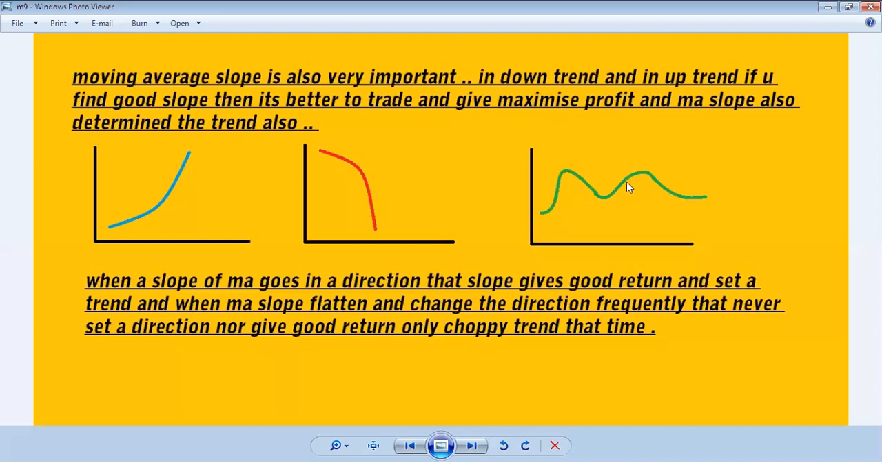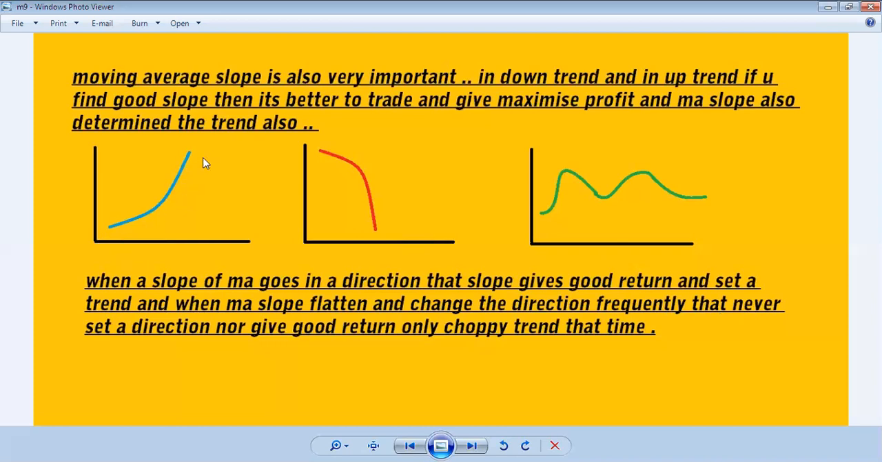In a choppy trend, it never gives a good slope like an upward slope or downward slope. Always a flattened type of slope comes, and when you get a flattened slope in the moving average line, then we can identify that this is going to be a choppy trend. When the slope of a moving average goes in a direction, that slope gives good return, means the upward slope gives good return, and the downward slope also gives good return and sets a trend.